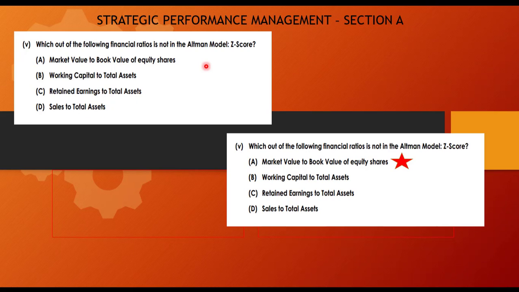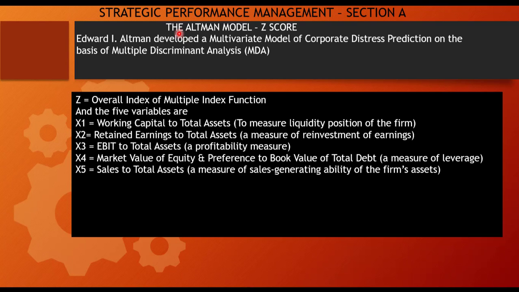First, to answer this question, we should know what is called the Altman model Z score. Let's go to the next slide to understand the details of this model. The Altman model Z score was actually developed by Edward I. Altman. Let's read this sentence.